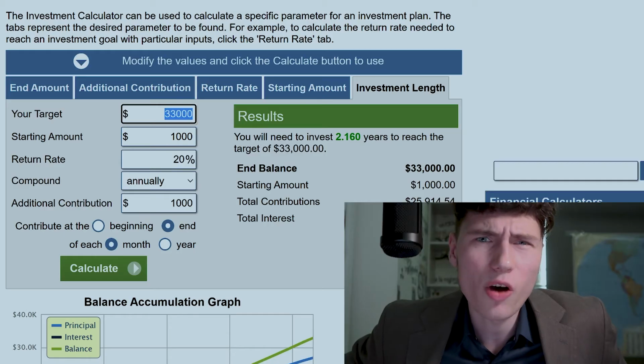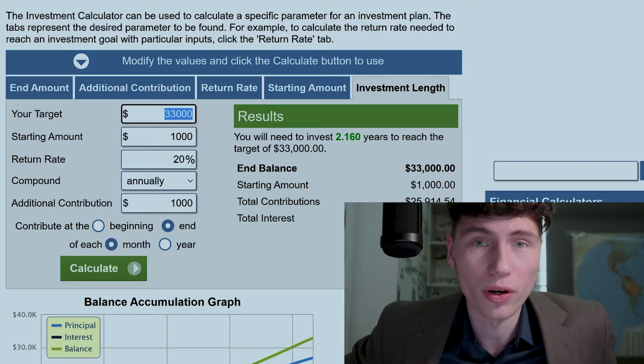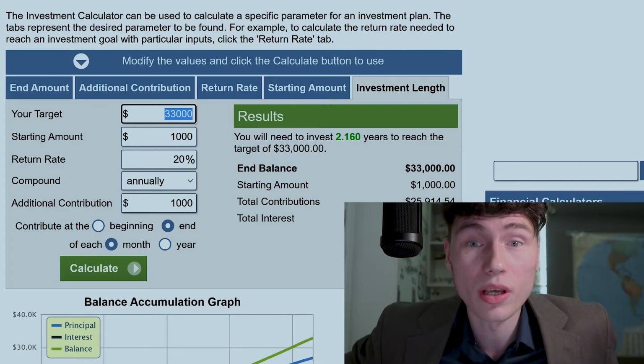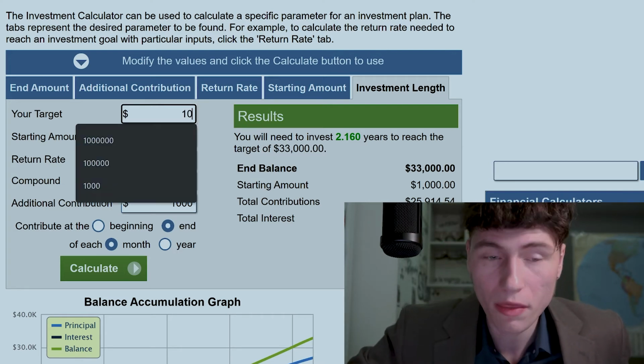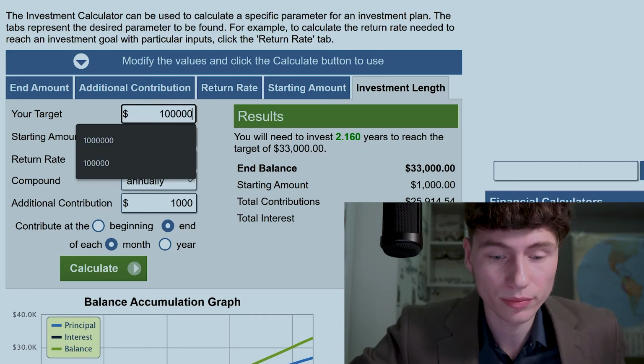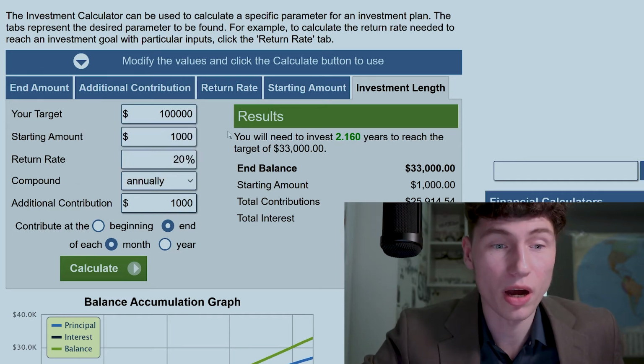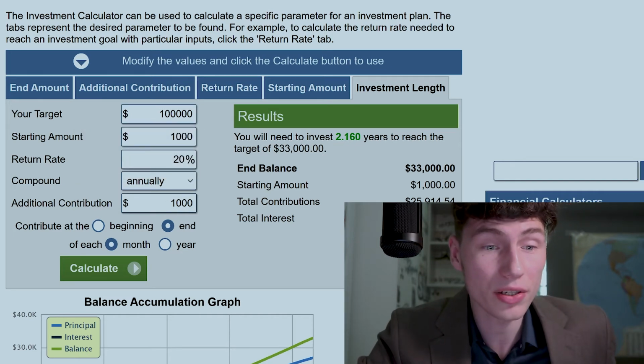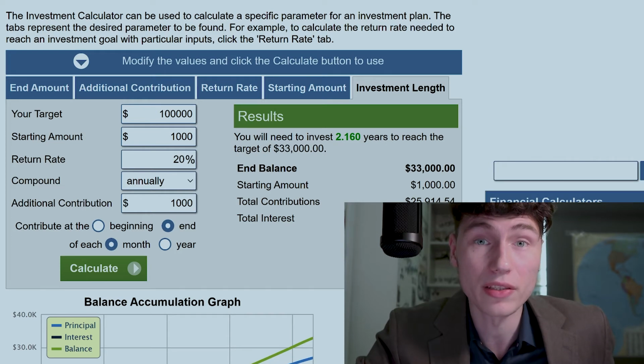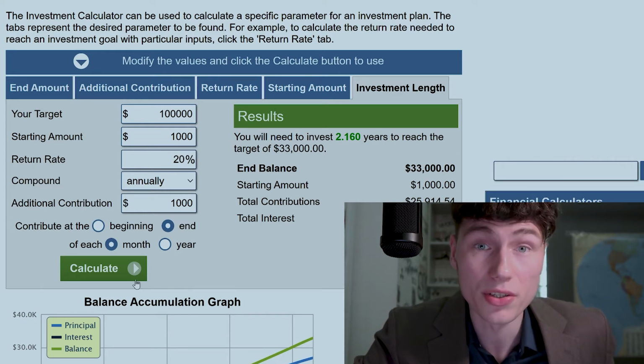Let's see how much time it will take for us to reach our goal number 2, financial wealth, which was about $100,000. So we put in our target of $100,000, and everything else remains the same. Then let's see how much time this will take.